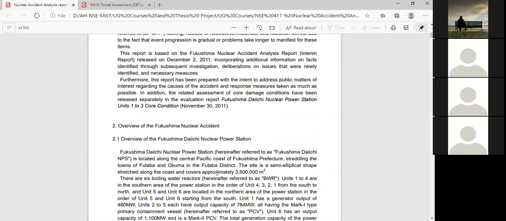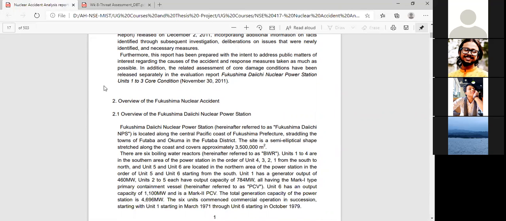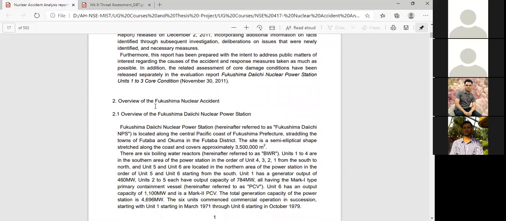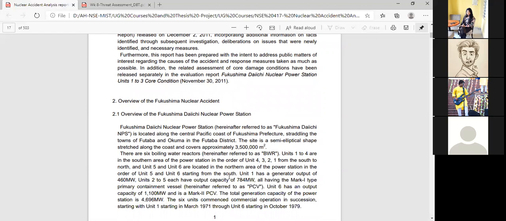Next, the overview of the Fukushima nuclear accident that I mentioned. No need to write it down separately. You just write it under the executive summary or introduction. So this is the detailed historical overview of the nuclear accident.